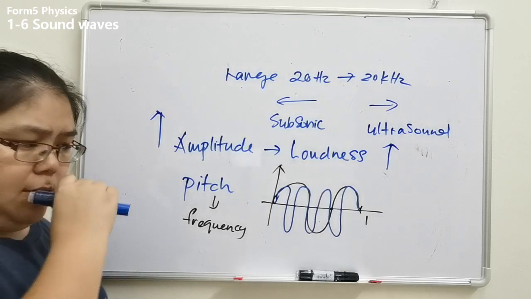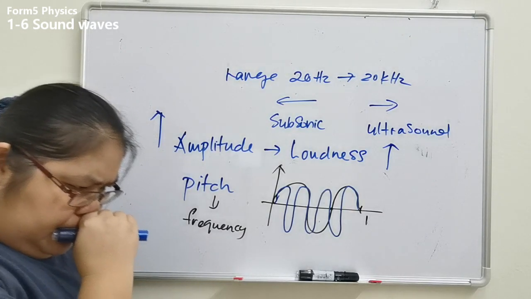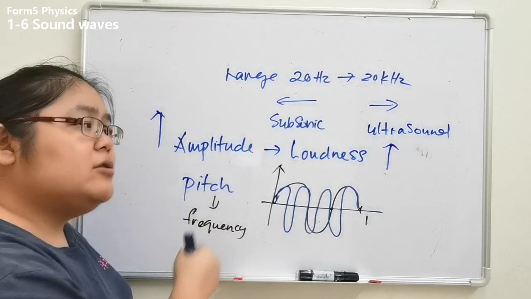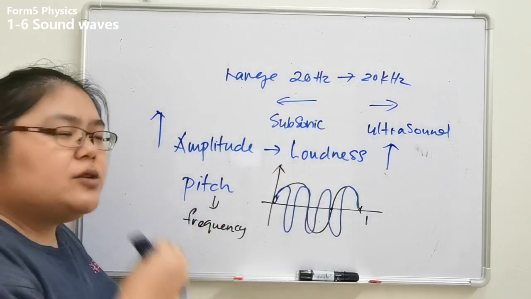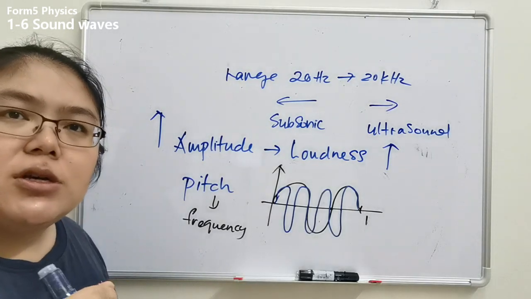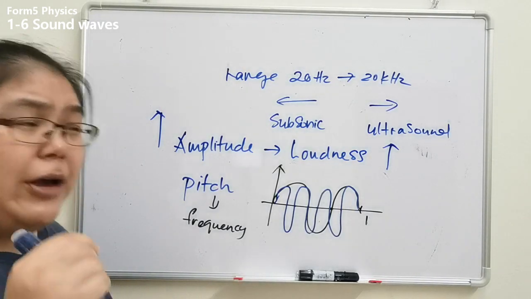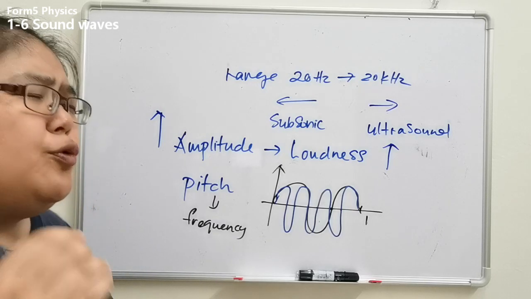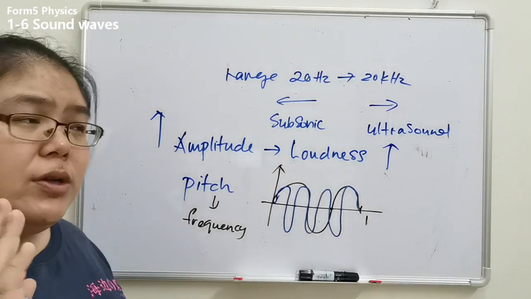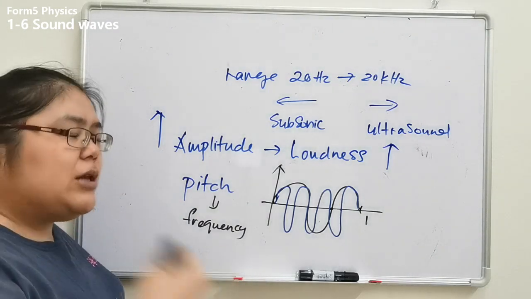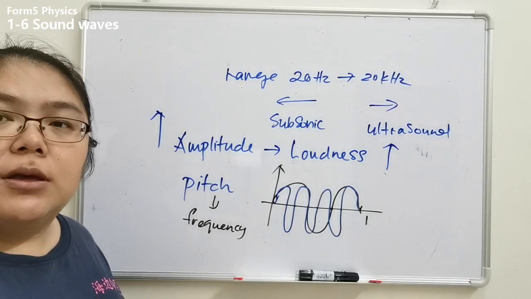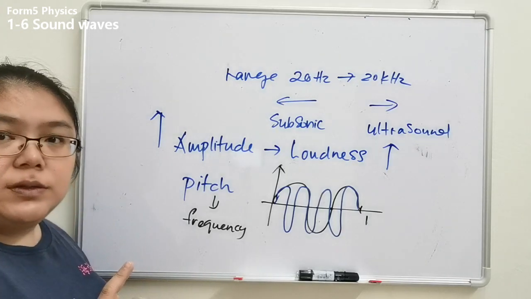Example, I'm using a sharp object and I scratch some solid object. So you listen, the sound is high pitch. You can feel it. Your eardrum vibrates too sharply. That means you want to close your ear. But louder is different. Louder means the sound volume becomes higher or lower, but you can still accept it. That one we call loudness.